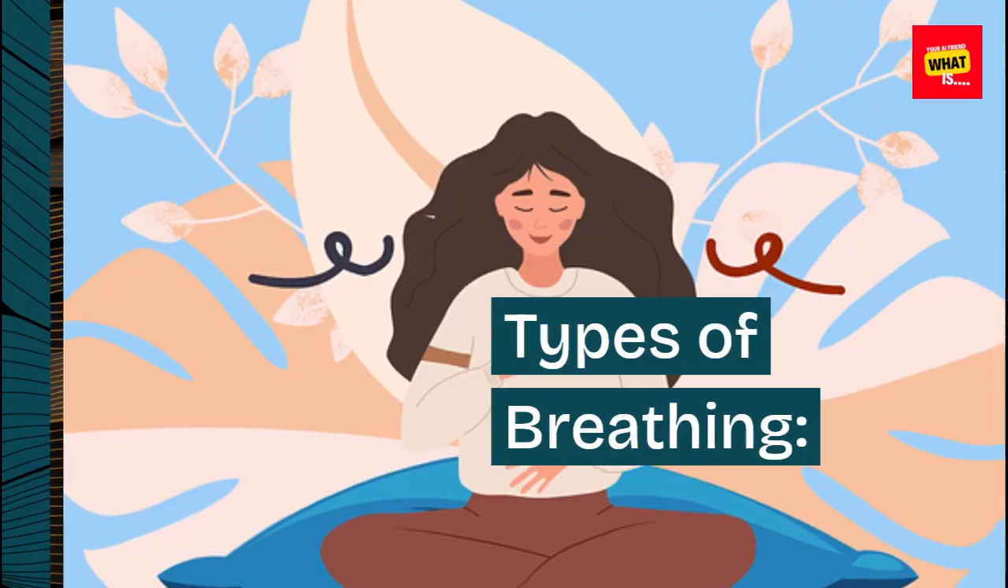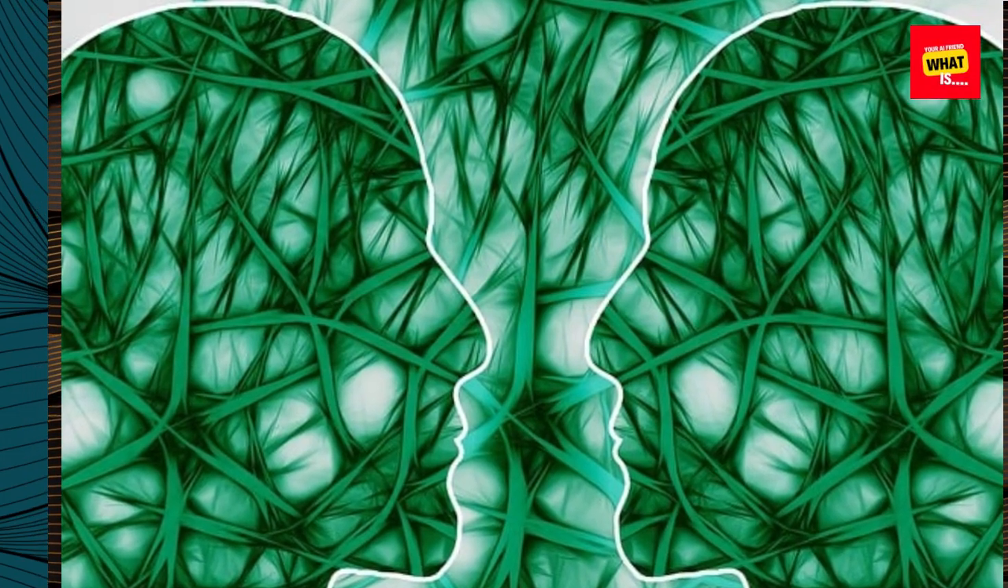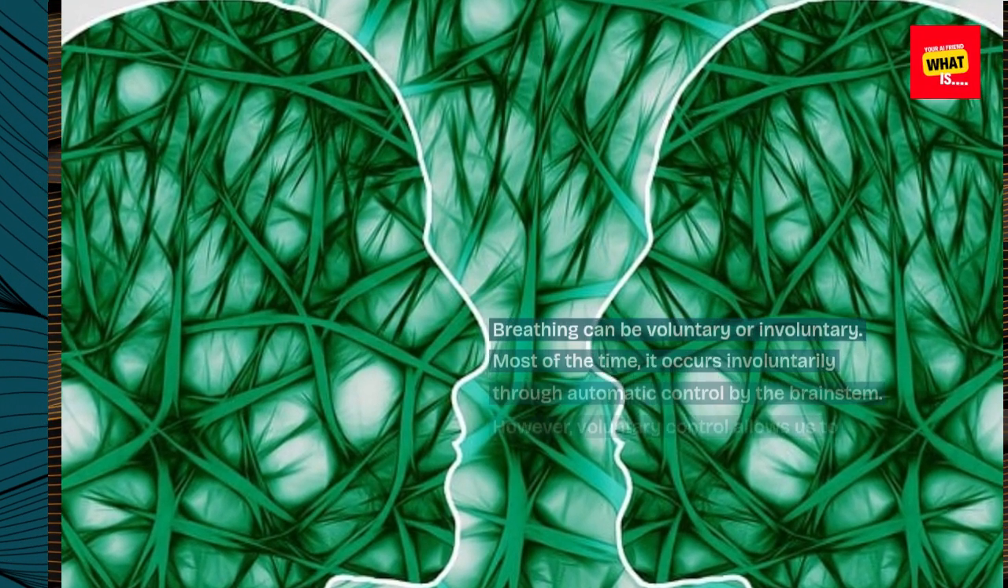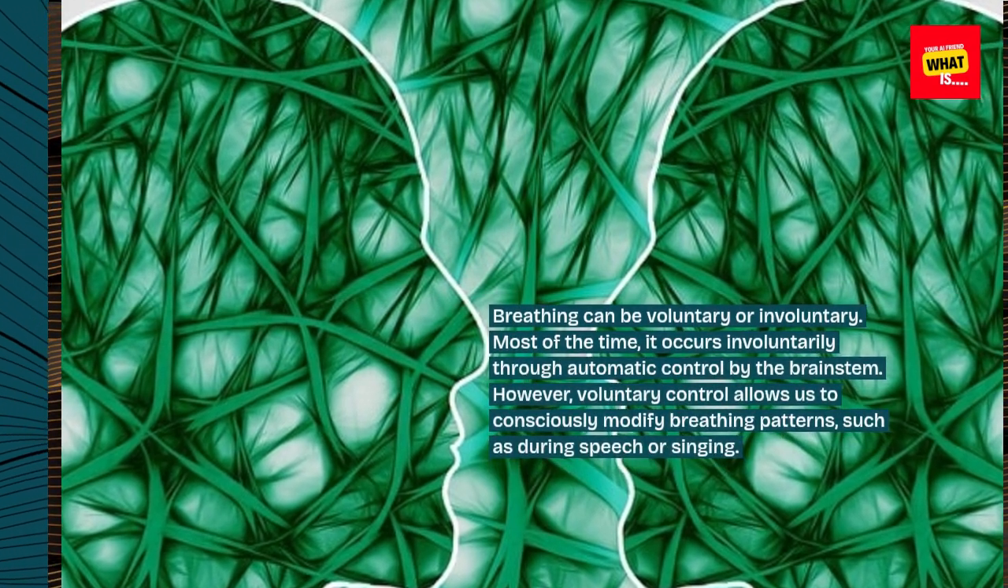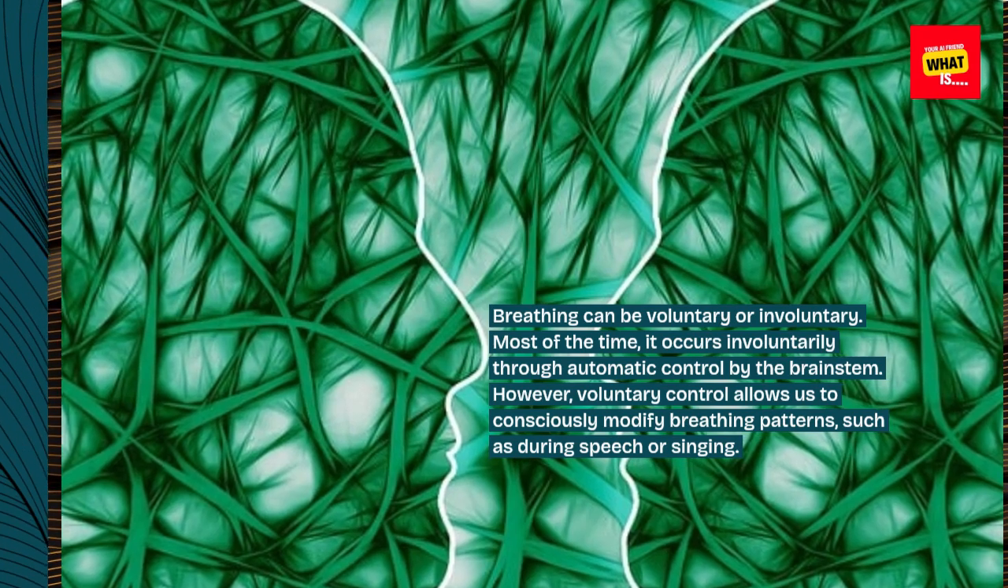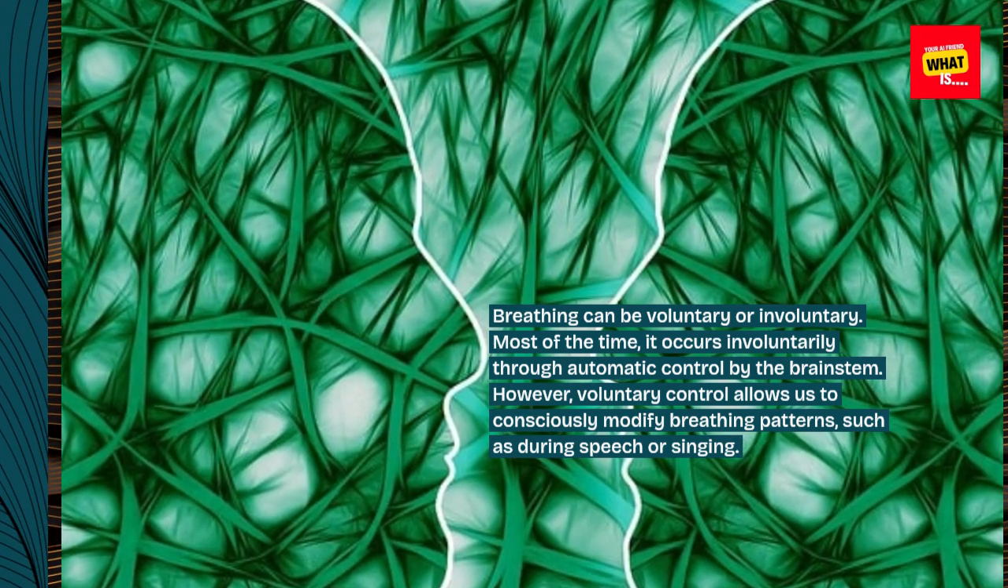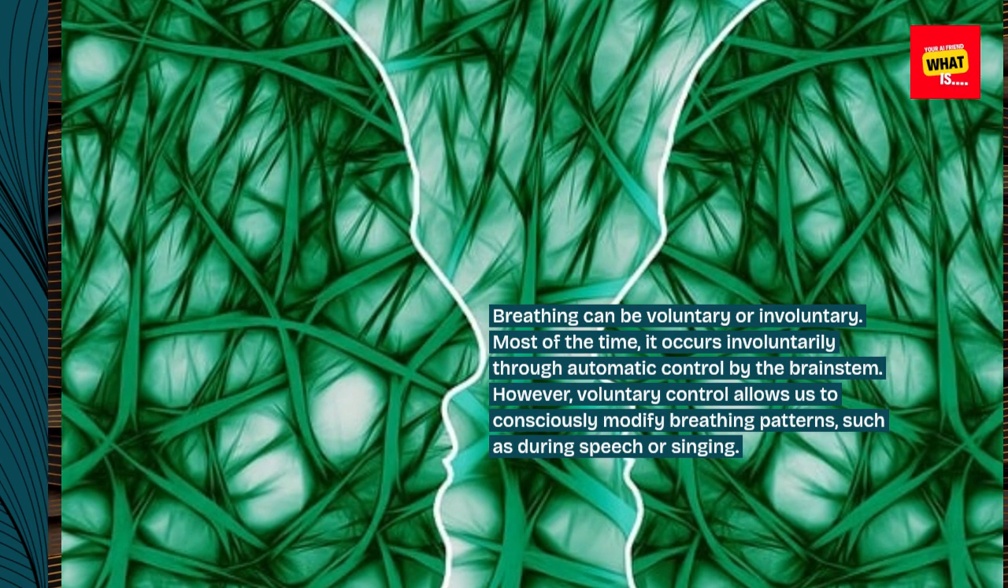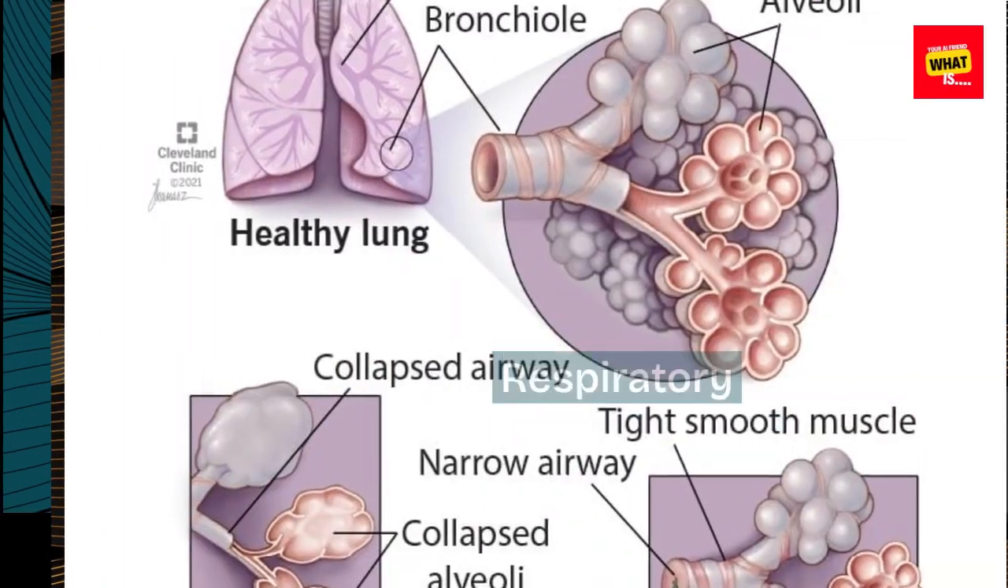Types of breathing. Breathing can be voluntary or involuntary. Most of the time, it occurs involuntarily through automatic control by the brainstem. However, voluntary control allows us to consciously modify breathing patterns, such as during speech or singing.